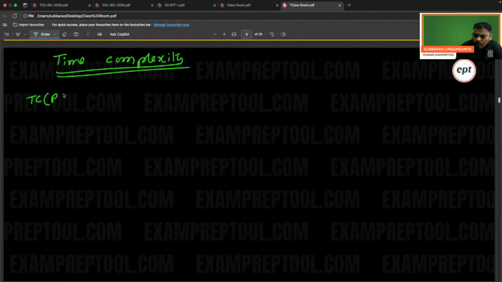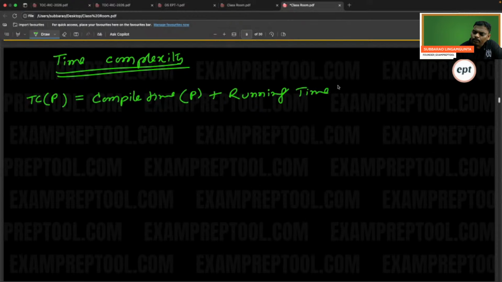The time complexity of your program P is equal to, first of all, you have to compile a program, so the compile time of program P, plus the running time of program P. Remember everyone, time complexity of your program P is compile time of your program P plus running time of your program P.